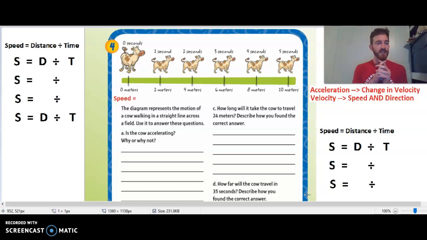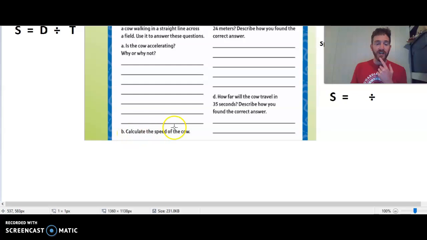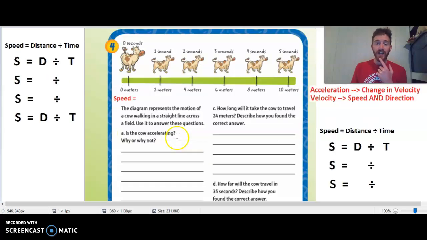Okay, so with speed, we're talking about distance divided by time as how we can find the speed of an object. Here we have an example of a cow going through a pasture, or a field, and we're going to answer the question: is the cow accelerating? Why or why not? What I actually want to do is talk about part B, to calculate the speed first, and then we'll talk about whether that tells us that the cow is accelerating.